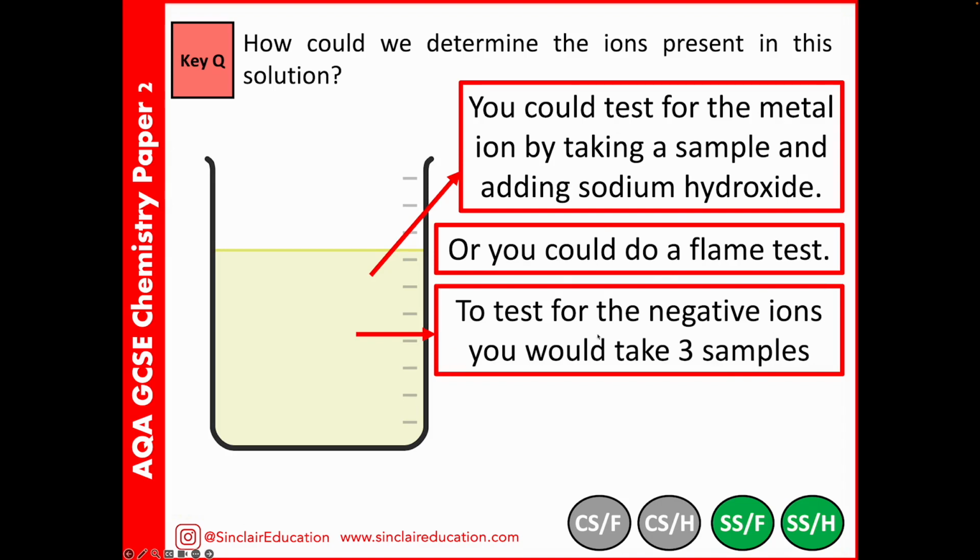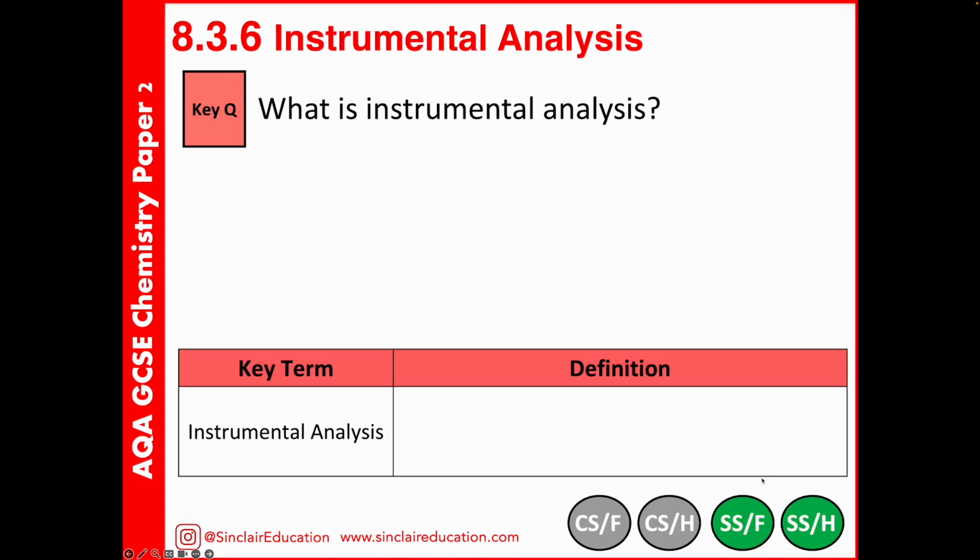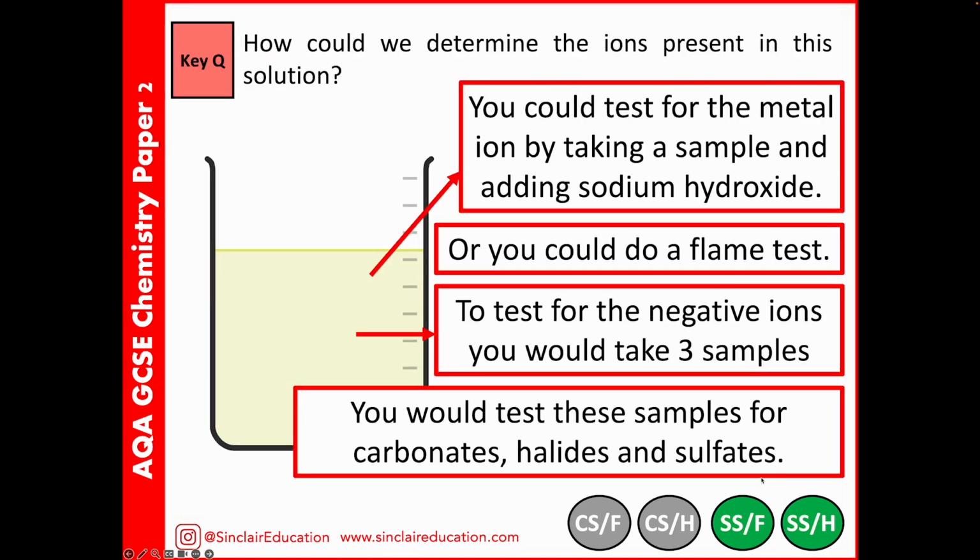You would then have to take 3 samples to test for your negative ions, to test for your carbonates, your halides, your sulfates. So you do a separate test for each. When writing your method, you would go through, right, this is how I'll test for sodium hydroxide, this is what my results would be, and then you repeat for your carbonates, your halides, and your sulfates.